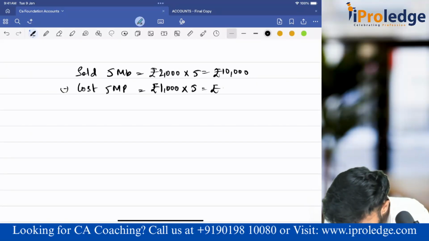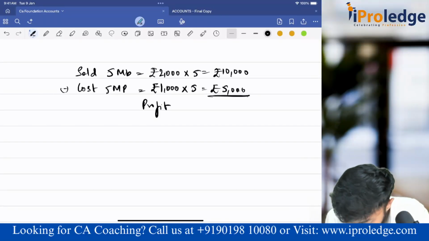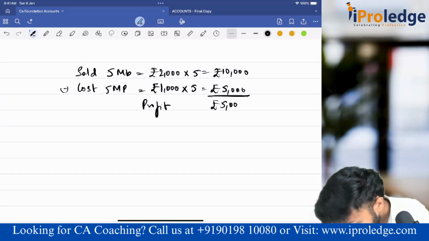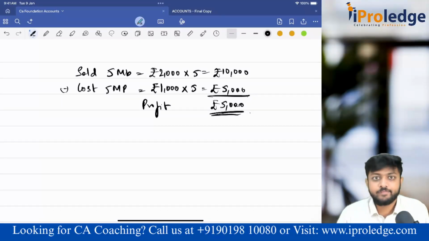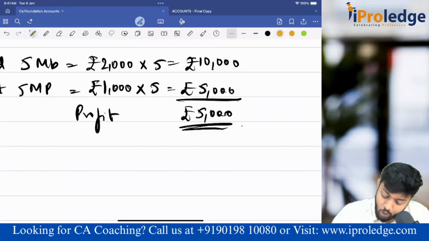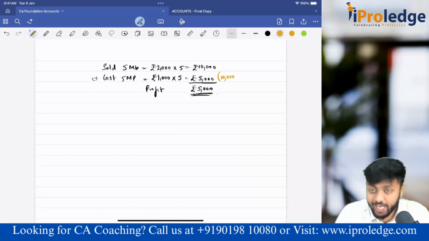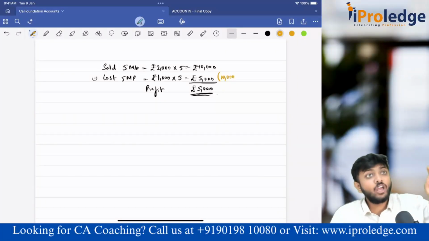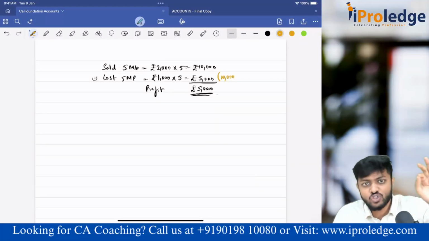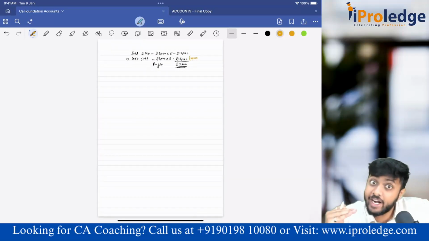5,000. Now if you see, my profit is 5,000. Is this correct? So my total purchases here was 10,000 rupees. But here I have considered 5,000. Why? Because I am taking cost of only those mobile phones which is sold. So whenever you incorporate closing stock, the matching concept is getting complied with.